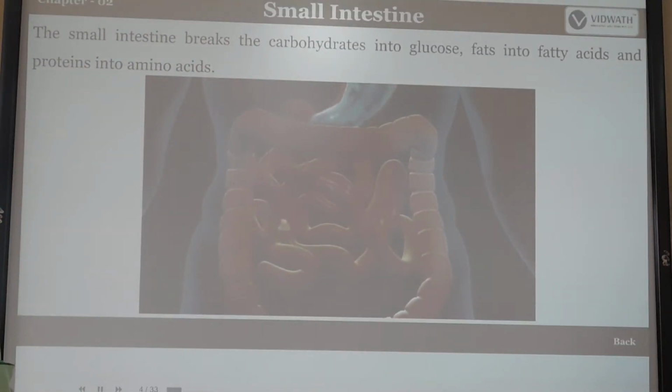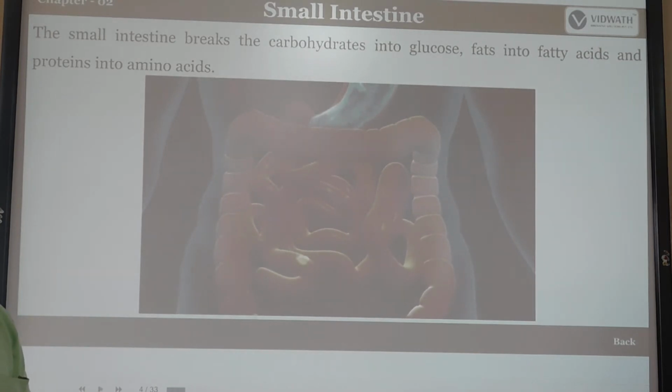The small intestine breaks carbohydrates into glucose, fats into fatty acids, and proteins into amino acids. So the complete digestion occurs in the small intestine. Whatever food we eat, the carbohydrates are converted into glucose, fats into fatty acids, and proteins into amino acids.